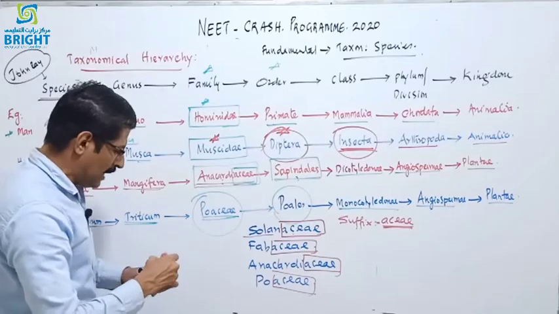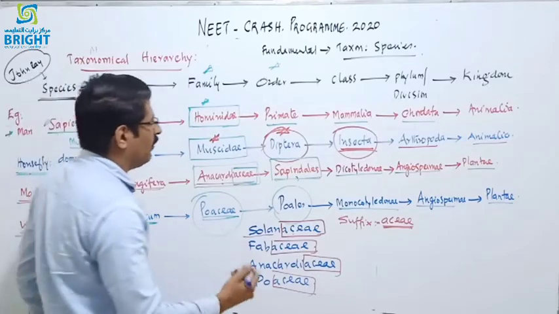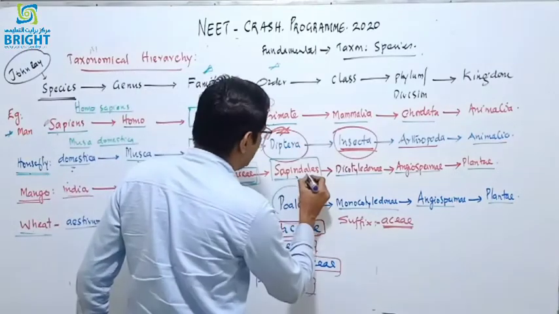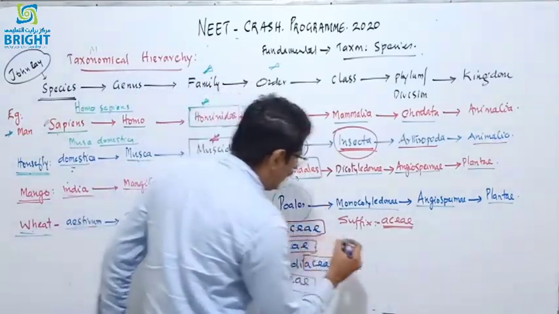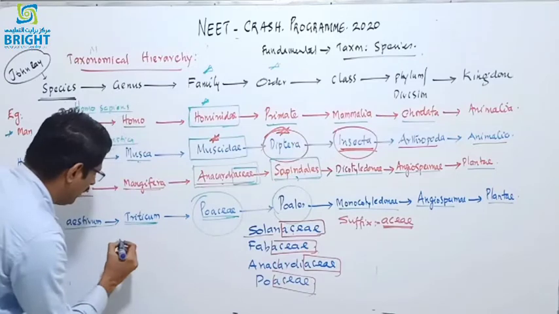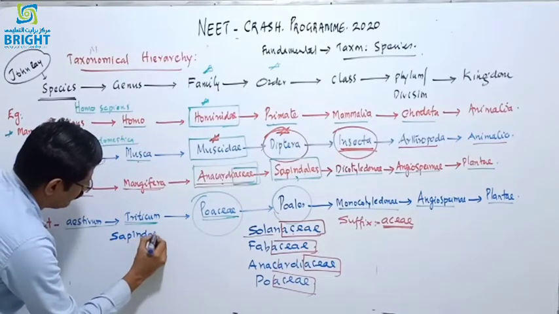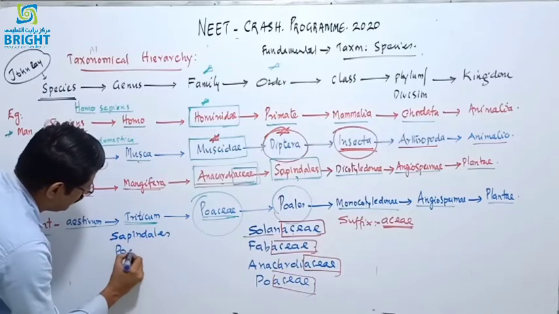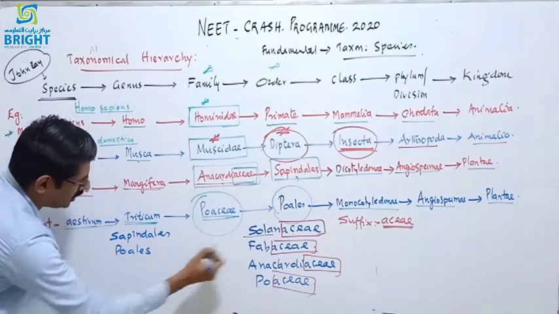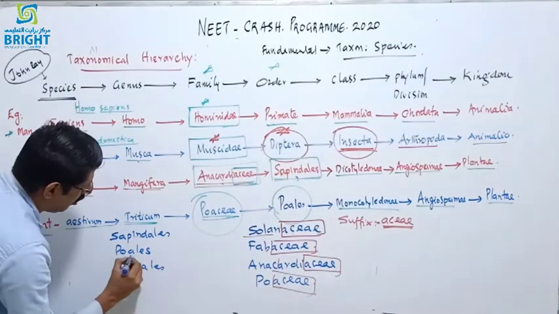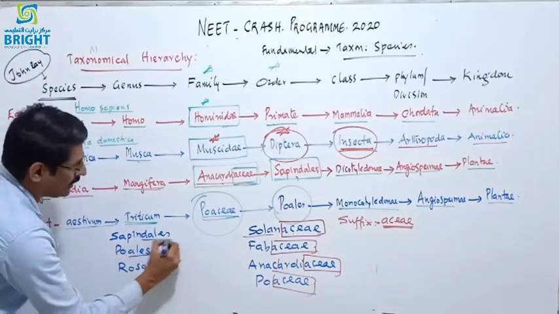And the order in the botanical nomenclature always ends with, here I will write some orders like Sapindales and Poales, and Fabaceae belongs to the order Fabales. All end in ALES.